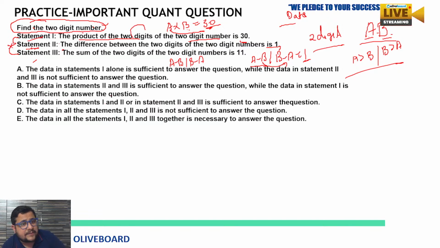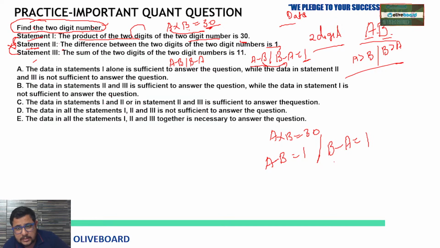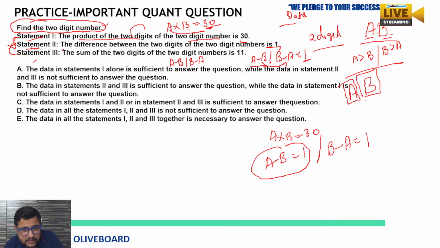The second one alone is not sufficient, but if we merge first and second, can we solve? Yes, we can. A multiply B is 30, and A minus B equal to 1 or B minus A equal to 1. So either-or case is there, right? We cannot be sure about their places because we know our number is AB. So what will be the value of B and what will be the value of A? We cannot say that 100%. We are not sure about the values of A and B, because A minus B or B minus A, that we don't know, and the complete change depends on this.